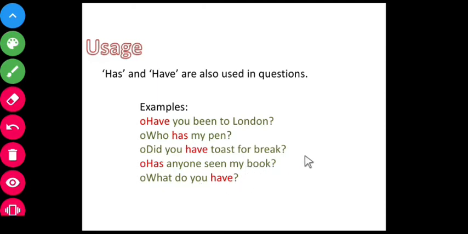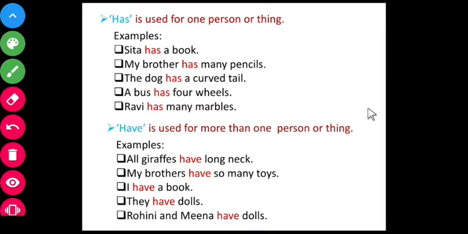Okay. Then students, have you opened page number 42? So has is used for one person or thing. See, the word has is used for only one person or only one thing. For example, Sita has a book.